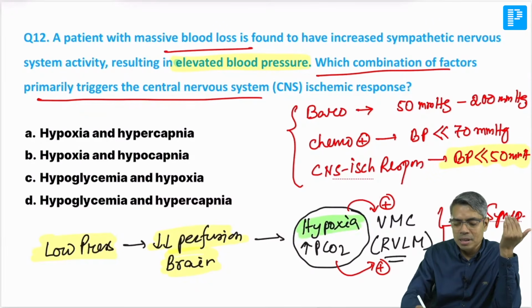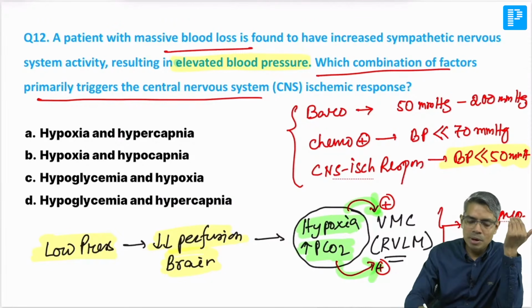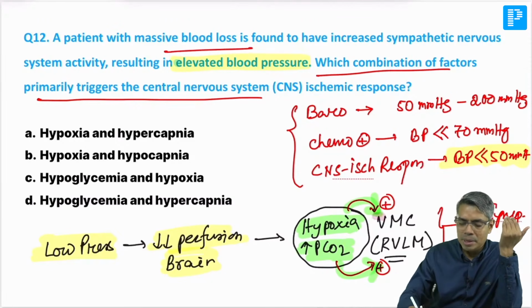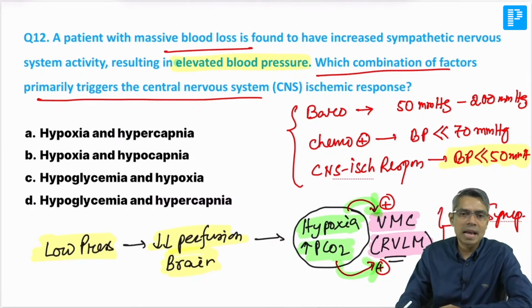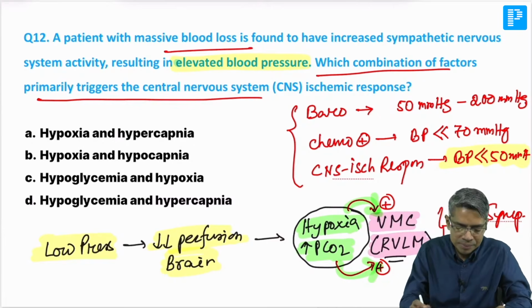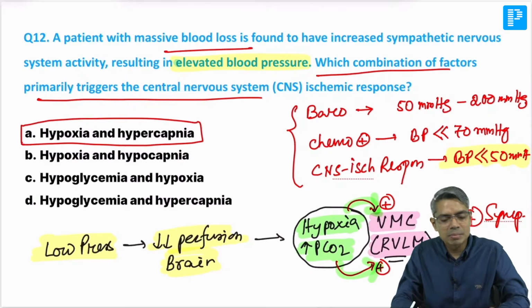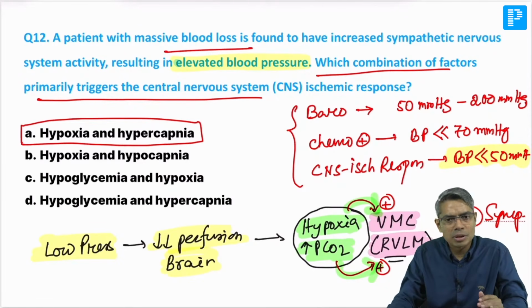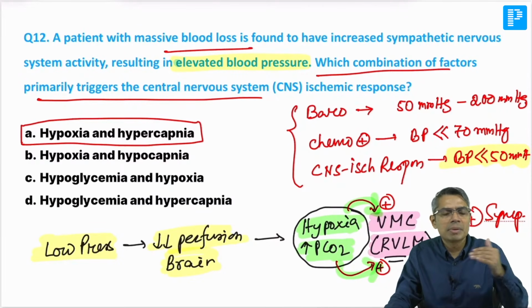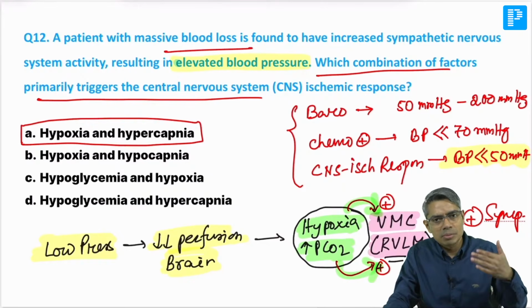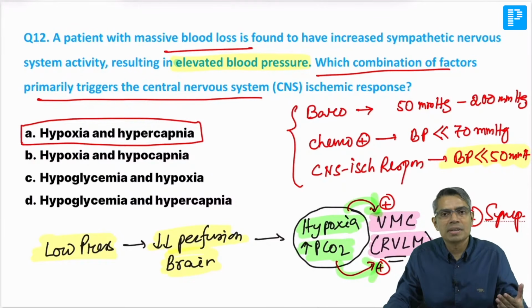It is activated because hypoxia and hypercapnia are both direct stimuli for the vasomotor center, and the vasomotor center is a kind of sympathetic center. So whenever this vasomotor center, or rostroventrolateral medulla, is activated by hypoxia and hypercapnia, the sympathetic system will be strongly activated, and that will cause an increase in blood pressure, but that increased blood pressure will not stay for a long duration. Ultimately, you have to replace the blood, you have to transfuse the blood or fluid, that is going to help.